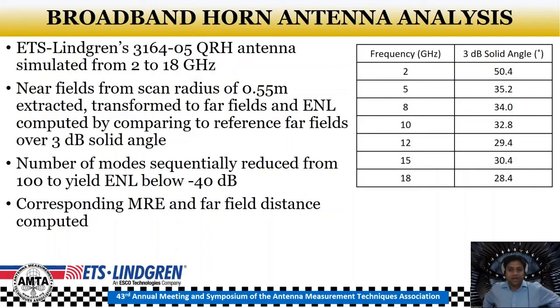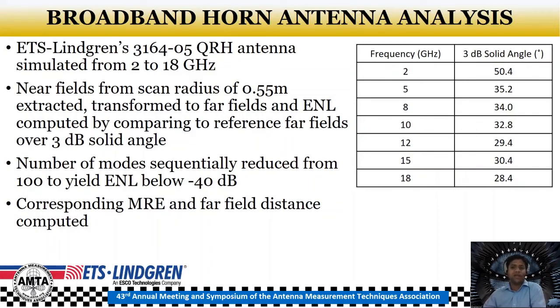So going ahead, similar to the standard gain horn antenna analysis, here we are simulating the ETS Lindgren's broadband quad-ridge horn antenna 3164-05, which goes from 2 to 18 gigahertz, and we simulate this in HFSS, right? Again, the bounding box dimensions are lambda by 4 distance away from the antenna structure with respect to the lowest frequency of the antenna, which is 2 gigahertz.